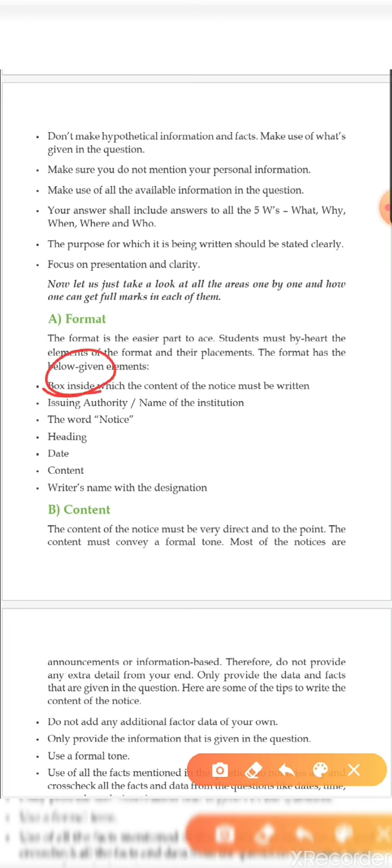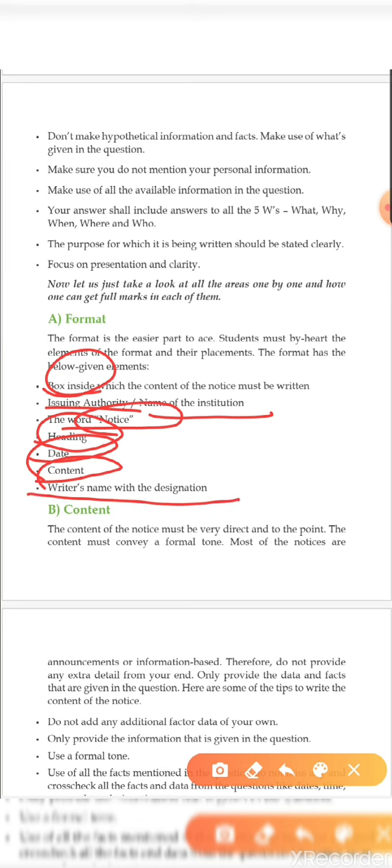Right. Number 2, name of the institution and issuing authority. That means at the beginning, the name of the school or name of the organization. The word notice carries marks. Heading should be there. Date should be there. Content means the body of the notice, and at the end, the writer's name and designation. I have already provided you with one image of the format of the notice. So you have to follow that one because it carries 1 mark.